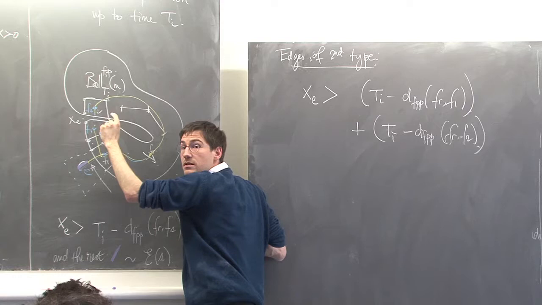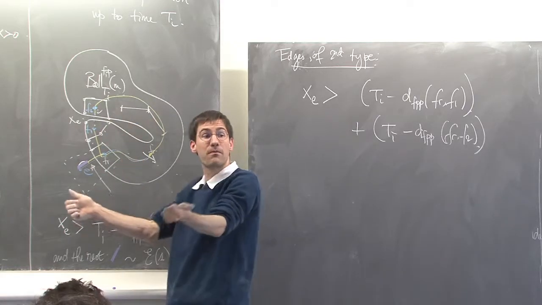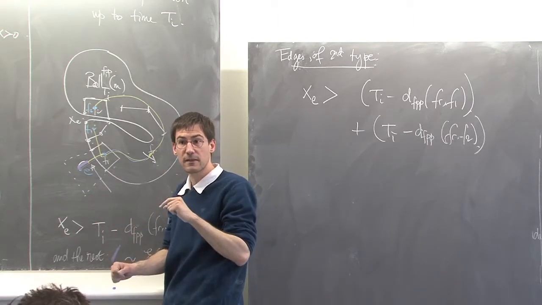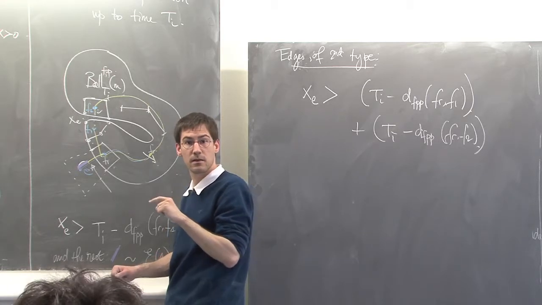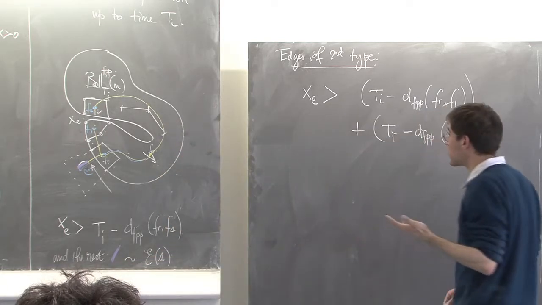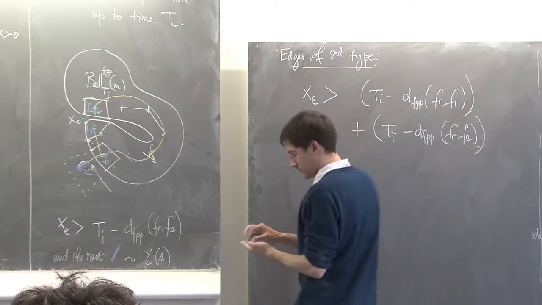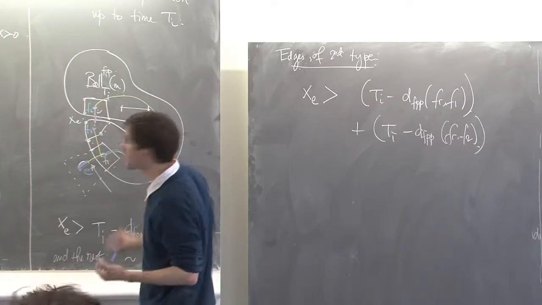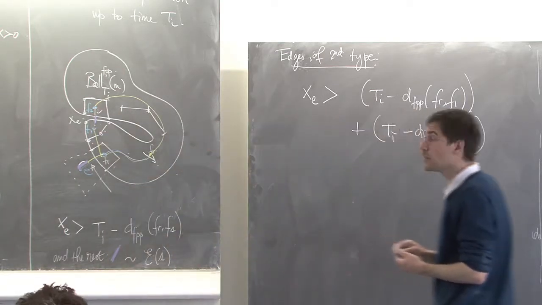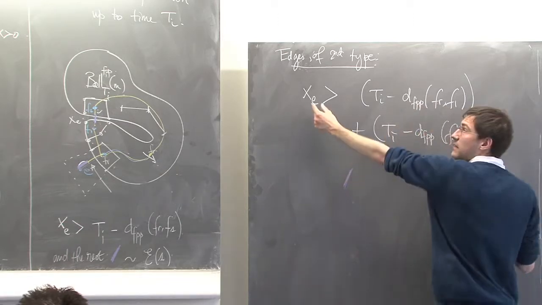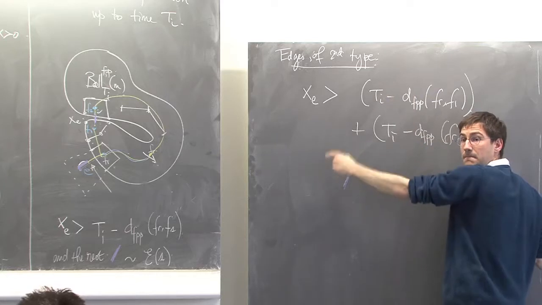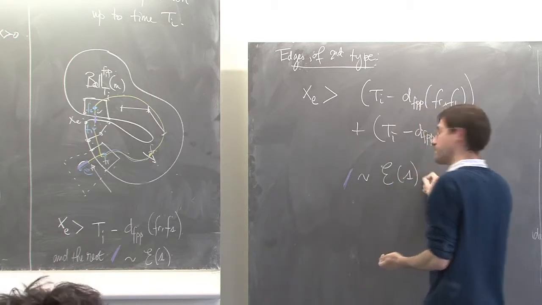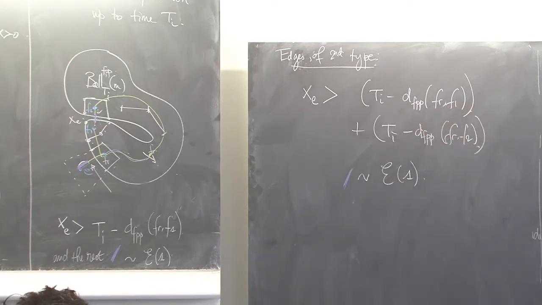Because this edge of the second type is explored from both ends. You understand? So what do you deduce? Again, the purple guy, which is the remaining part that has not been explored, so xe minus this, is distributed as an exponential of parameter 1. All right?